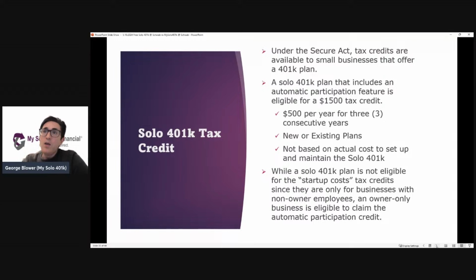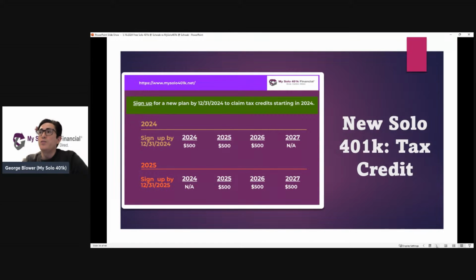So even though the cost to set up and maintain the plan is less than $1,500, that's not going to prevent the individual from being able to claim the full $1,500 in tax credits. So if the individual sets up a new plan here in 2024, when they file their 2024 taxes, they'll be able to claim $500, the $500 tax credit, and then again for 2 more years.